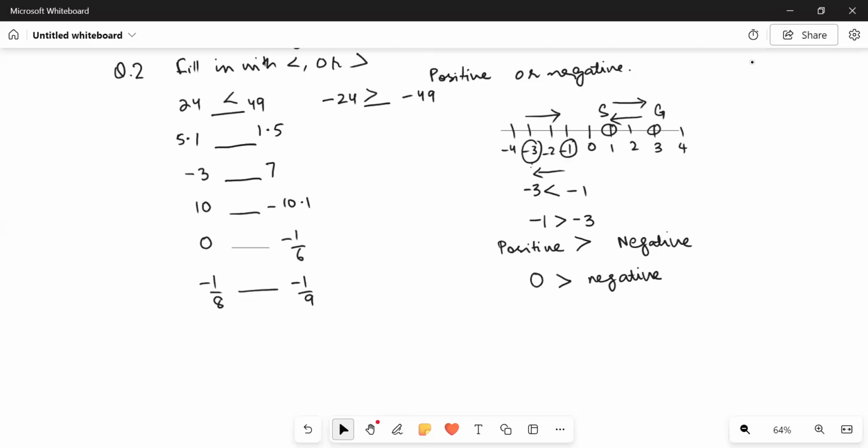Similarly, 0 is always greater than all the negative numbers, because we can see 0 is on the right side of all the negative numbers. All the negative numbers are on the left of 0. Therefore, 0 is greater than them.